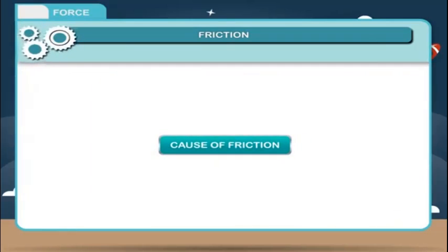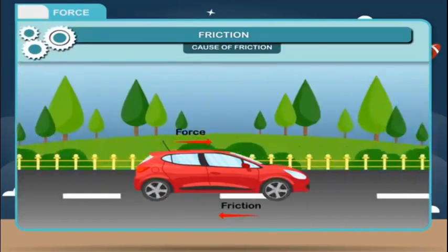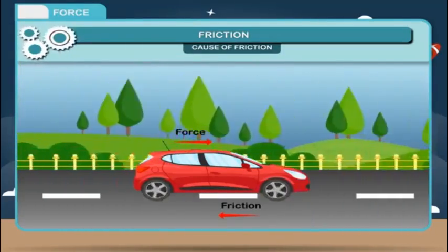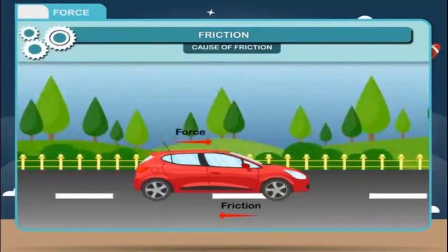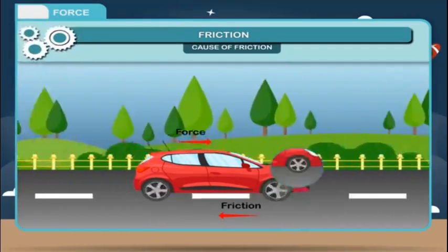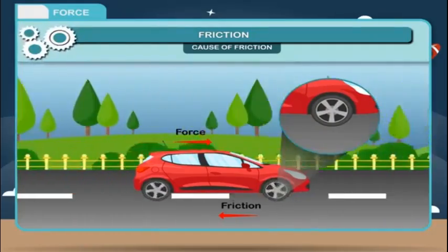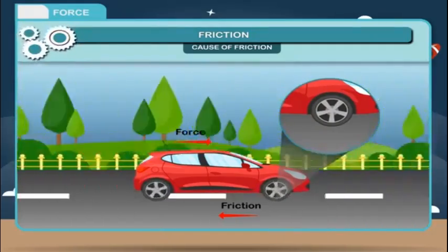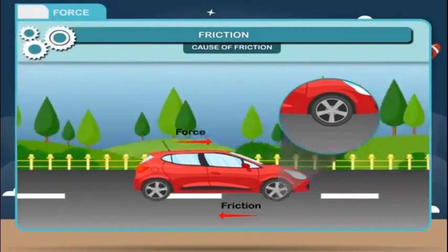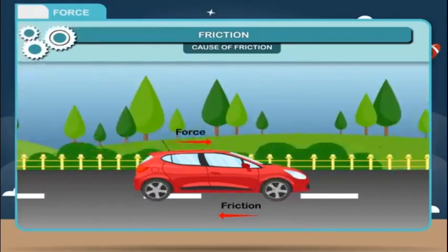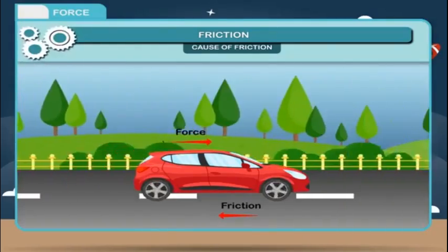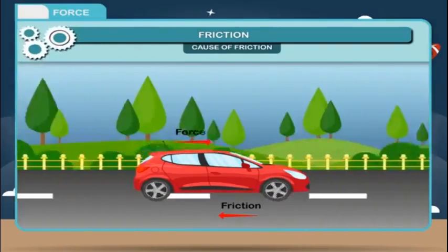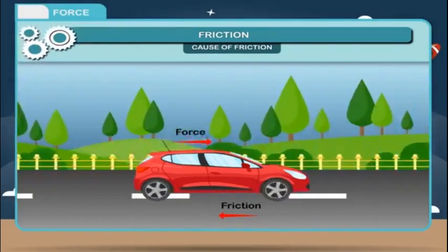Cause of friction. Friction is basically due to roughness of two surfaces in contact. According to modern theory, the friction is due to intermolecular interaction of two surfaces at the point of actual contact. When the surface of a body moves over that of another body, the friction between them shows the following effects.